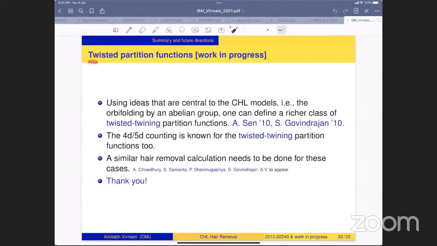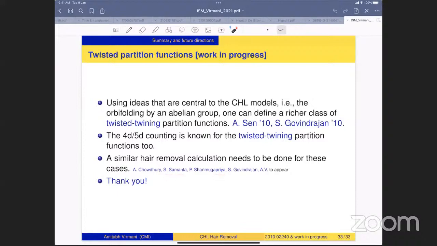So now we are looking at two-state twining partition functions. So using the ideas which are central to the CHL model, one can define a richer class of partition functions. So these are called two-state twining partition functions. It was done by Ashoke Sen and Suresh Govindarajan in 2010. The counting is known for these objects, and a similar hair removal calculation needs to be done for these cases. And we think that we have understood most of the story.